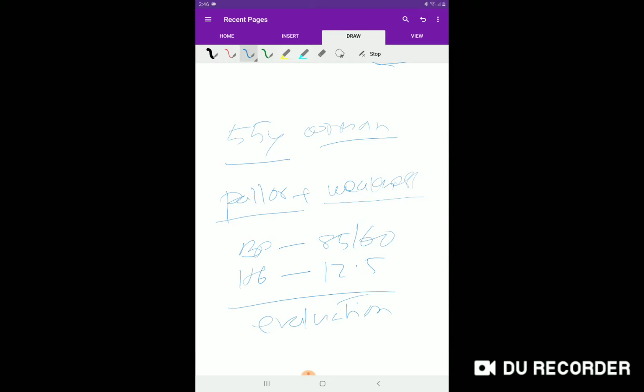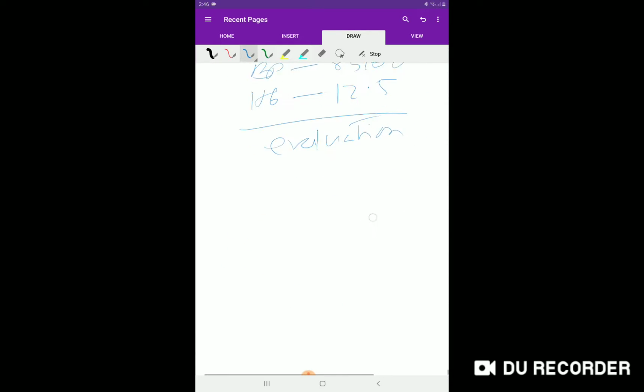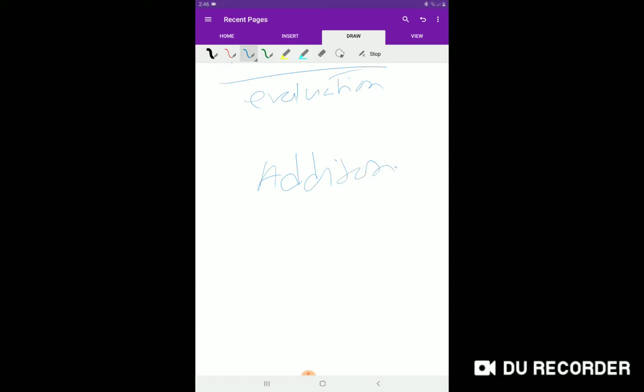The patient becomes pale in case of Addison disease, and another thing is hypopituitarism. So, one is Addison disease, another is hypopituitarism.